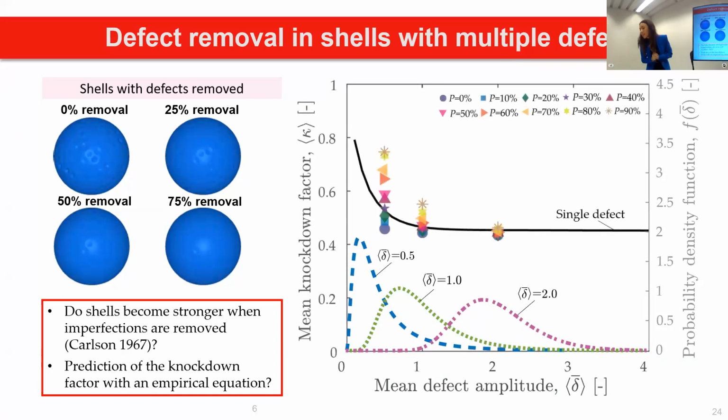And then some results that we have now, and we are expanding this work also, is that if we plot the mean knockdown factor right now, we see that as we remove defects, 0, 10, 20, all the way up to 90, we are able to actually increase quite a lot the knockdown factor when we have smaller amplitudes. And then systematically we have this increase when we remove the strongest defects, but it is less pronounced when the amplitude is much bigger.